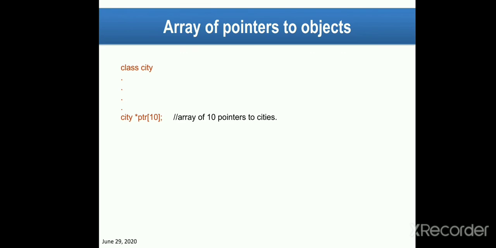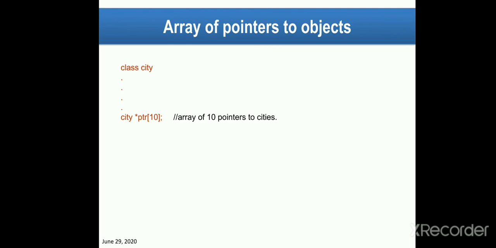Then array of pointers to objects. Already we have discussed arrays of pointers and pointers to objects separately. Now, with the combination of both, how do we declare this? We will see: first of all class city. Then city *ptr[10] means an array of 10 pointers to city objects.